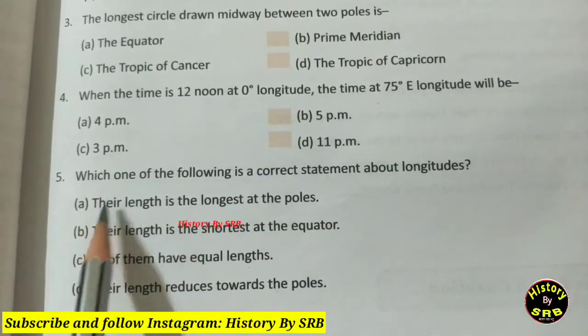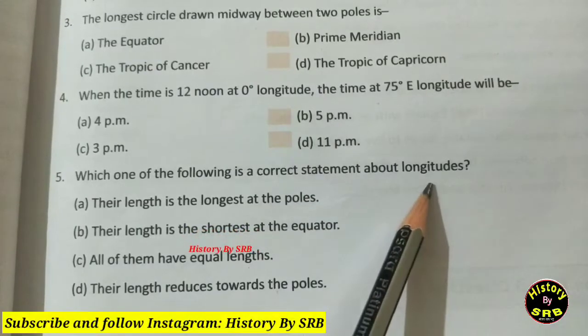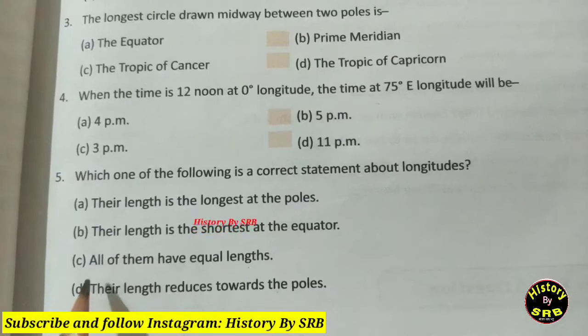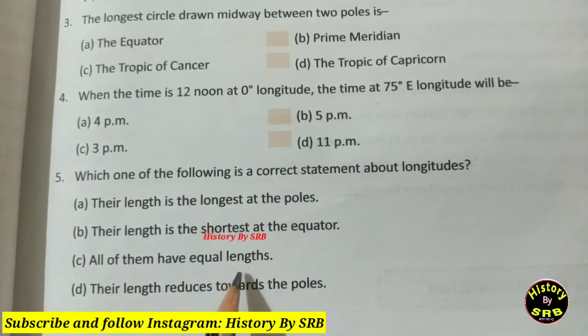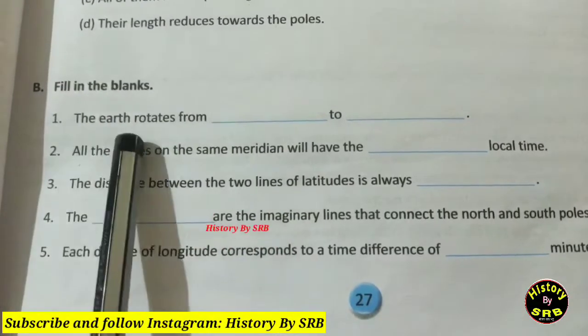Question number 5 is that which one of the following is a correct statement about longitudes? Now the correct option will be option number C, all of them have equal lengths. And now question number B, you can see here fill in the blanks is there.